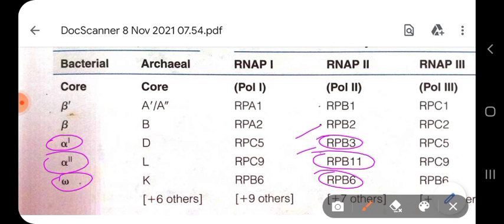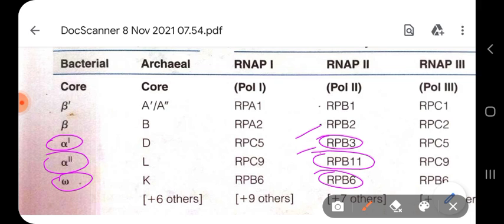Now, the structure of the bacterial RNA polymerase core enzyme is also similar to the yeast polymerase 2 enzyme. Yeast is a eukaryotic cell, so it can be compared with that, as has been shown in the figure.